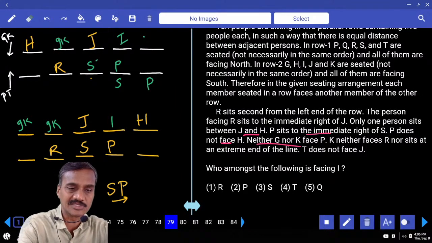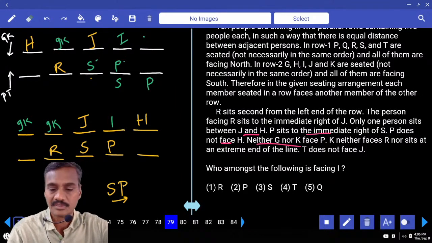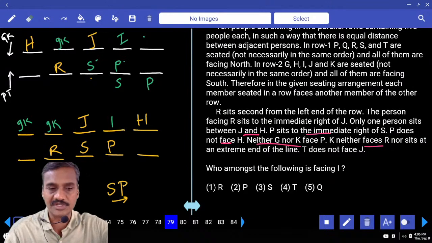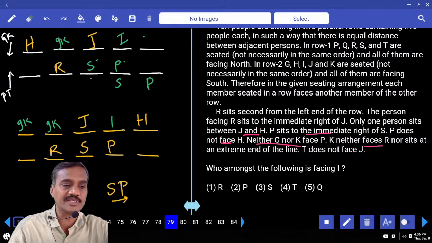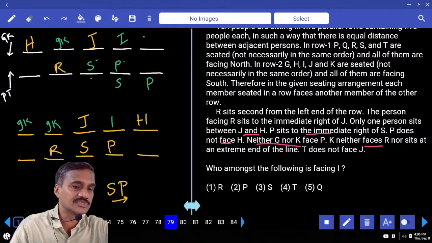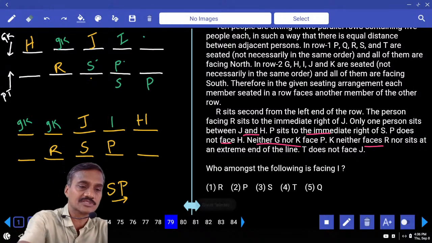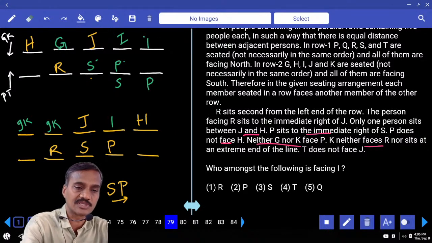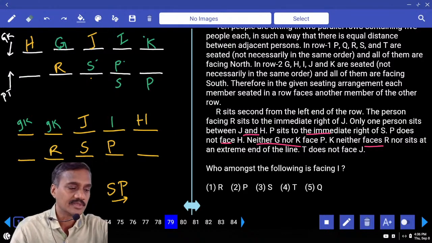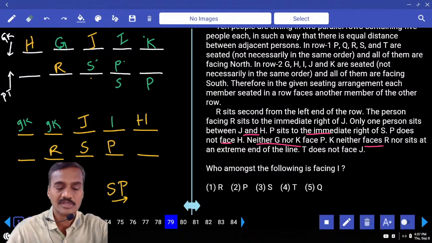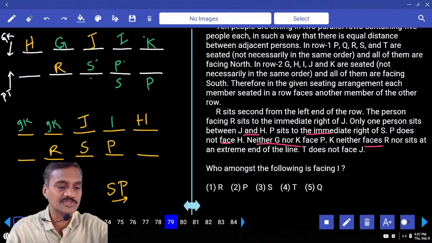Now if I take S and P like this, then K faces neither R nor sits at the ends of the row. K cannot be here. If K cannot be here, who is that person? G. If G is here, K is here. And K neither faces R nor sits at any end of the row.